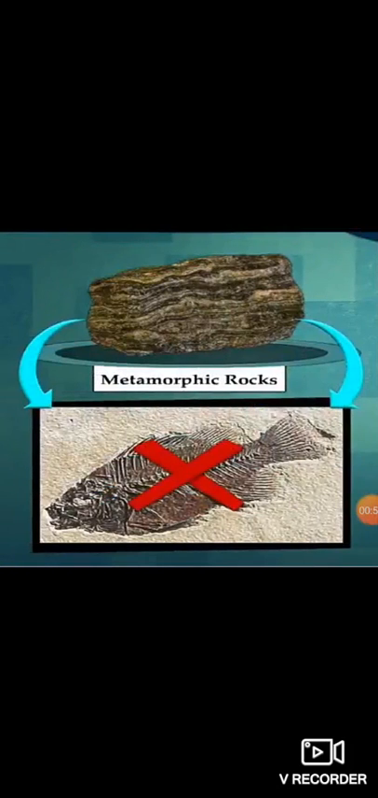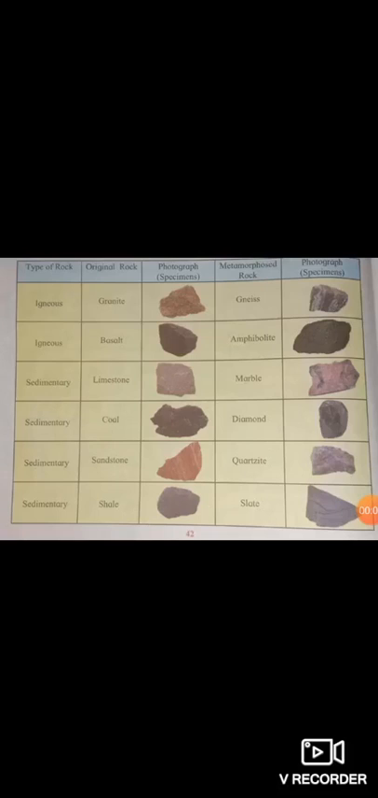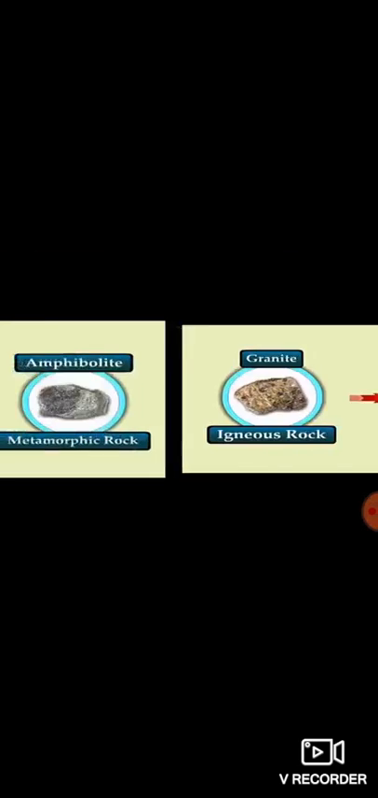So metamorphic rocks are heavy and hard. These rocks do not contain any fossils. Now study the table given below and try to understand the metamorphosis. We'll study the metamorphic rocks and also the original rocks from which they are obtained. Granite is an igneous rock and it gets metamorphosed to gneiss.